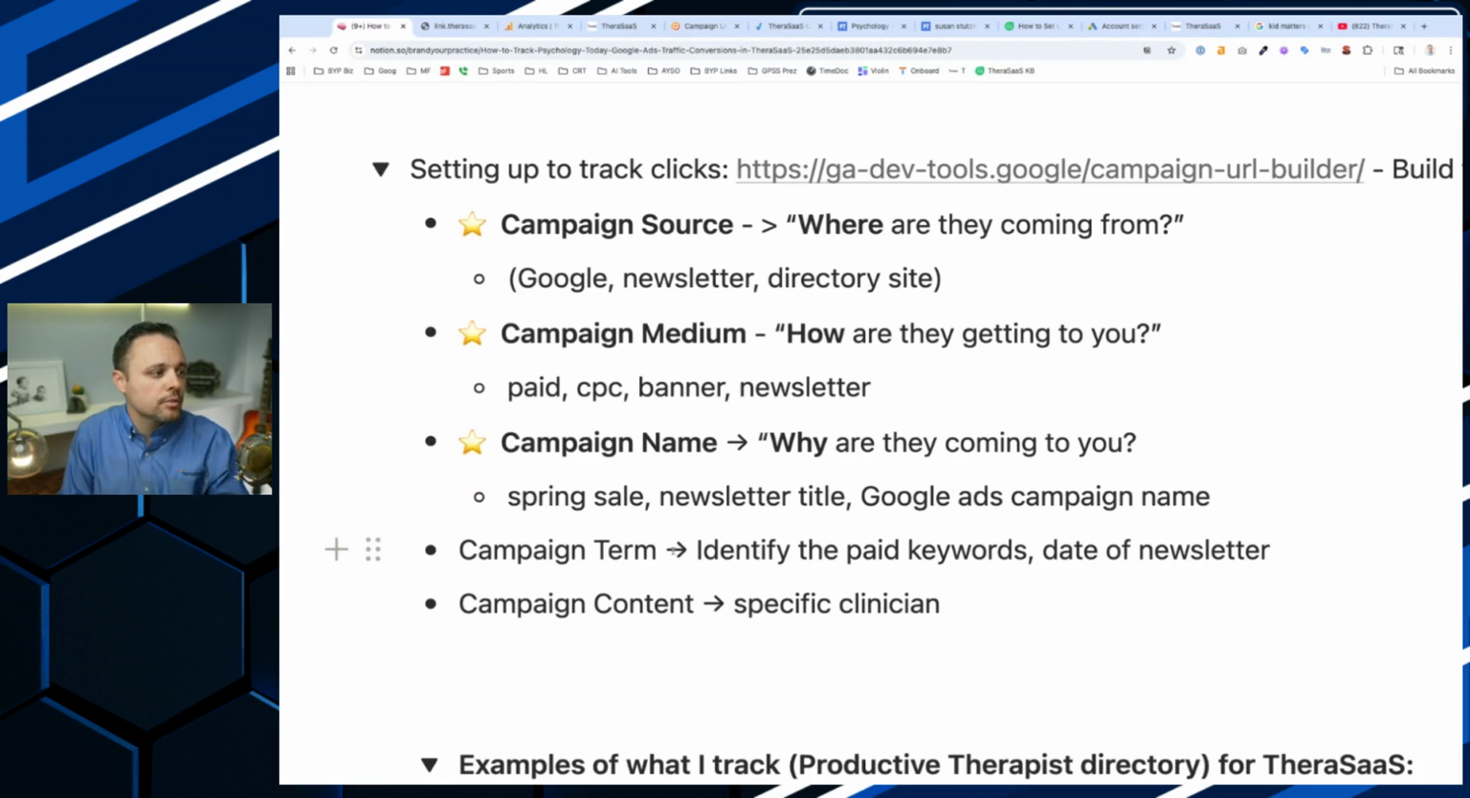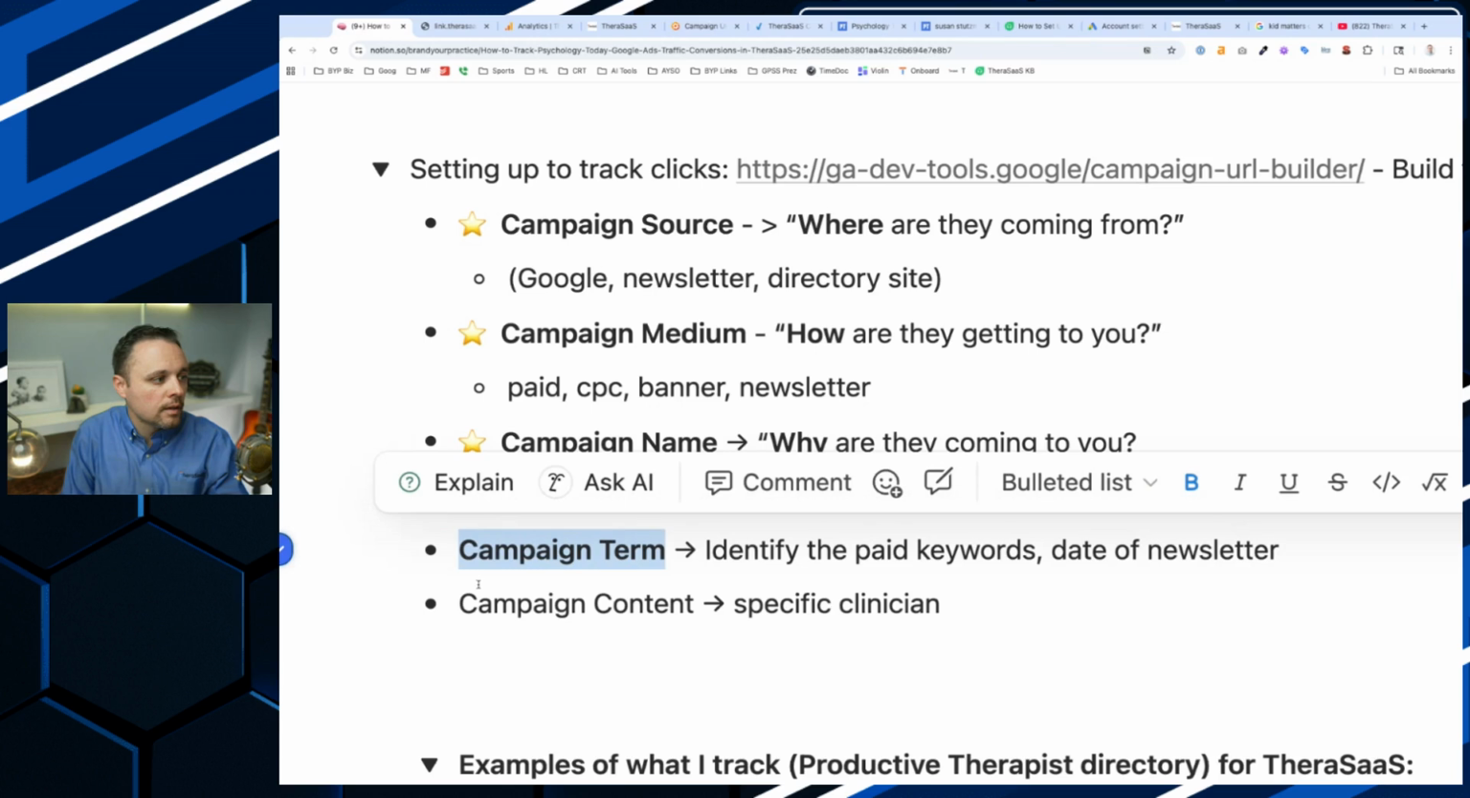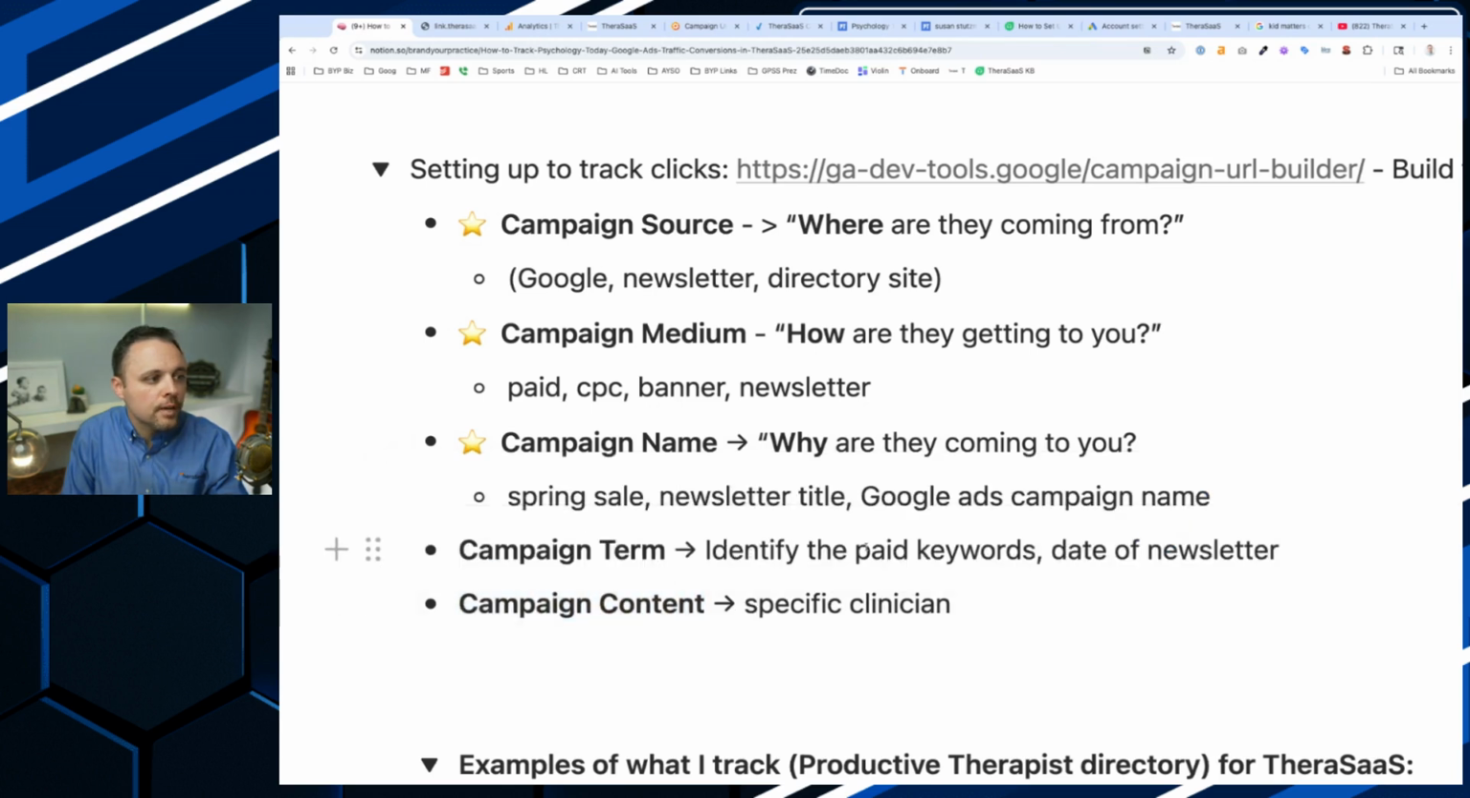And then you have two other terms here. It's called campaign term and campaign content. The campaign term is really like identifying different paid keywords inside your Google Analytics. Or this could also be your Google Ads account, or this could be the date of the newsletter that was sent. And then you have your campaign content, which is a specific clinician. This is all information that you can embed in a link that when someone clicks on it, your Google Analytics or TheraSaaS is going to be able to record that information.